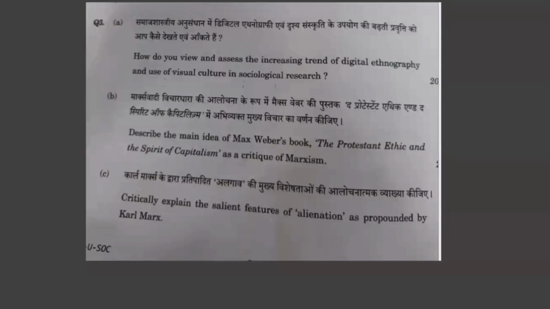The next question is critically explain the salient features of alienation as propounded by Karl Marx. Came again and again and again. Every time it is coming. This was covered in PYQ, repeated themes.